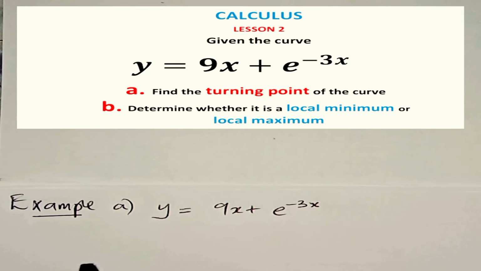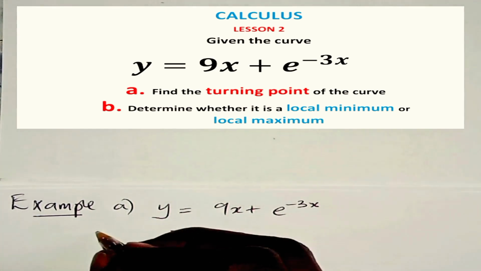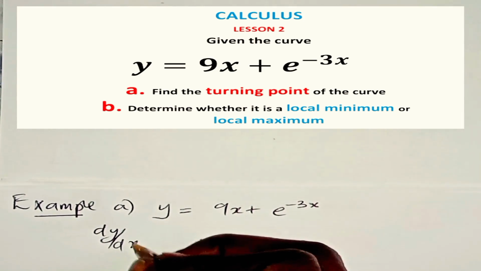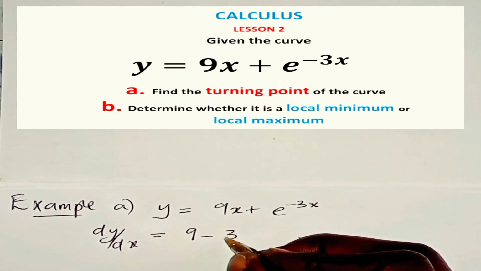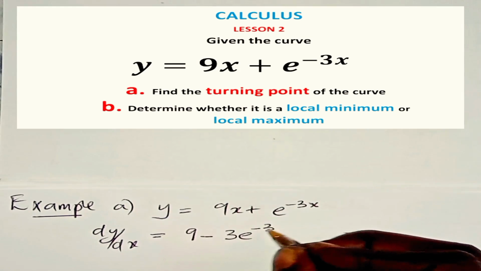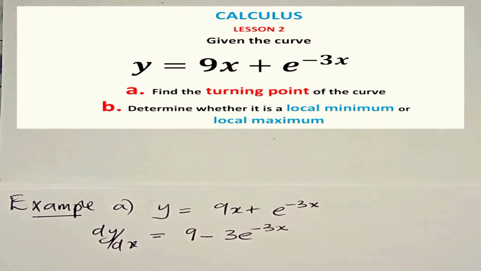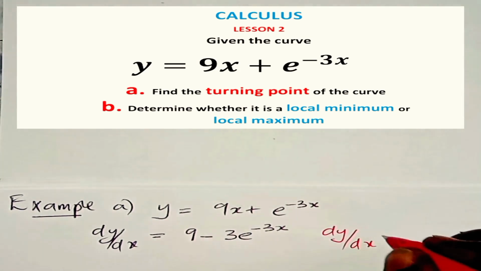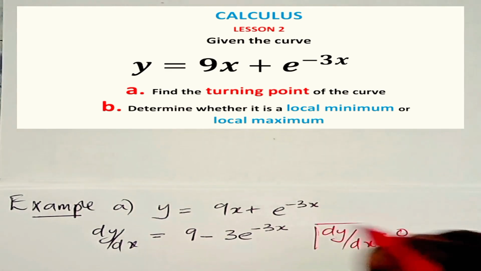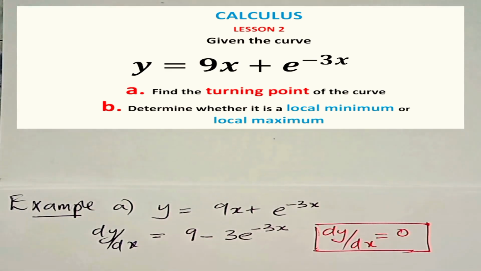Now, to find the turning point of this curve, we need to find the derivative of this function. So we are differentiating y with respect to x. So we say dy/dx is equal to 9 minus 3e to the power minus 3x. And dy/dx is equal to 0 at a turning point. So we shall equate that to 0.